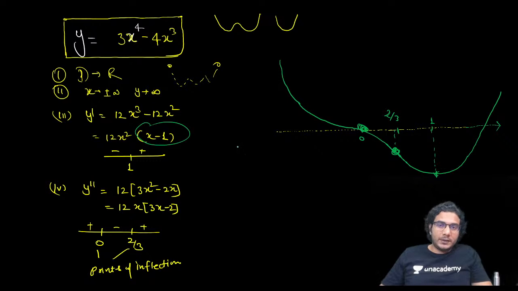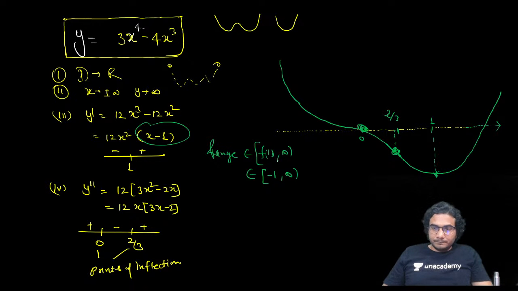You can write the range of this function also. So range is going to be f of 1 to infinity. And what is f of 1, by the way? Put 1 in the equation. So you're going to get 3 minus 4, which is minus 1, to infinity. All right, I guess. Now you've got the range, everything you can answer now.